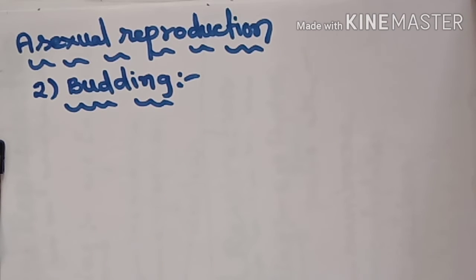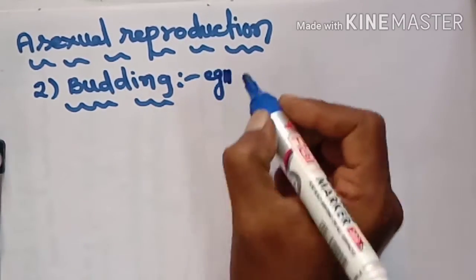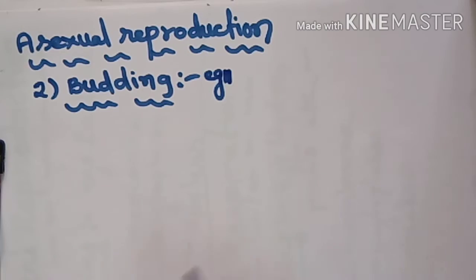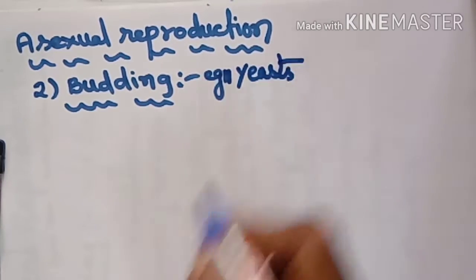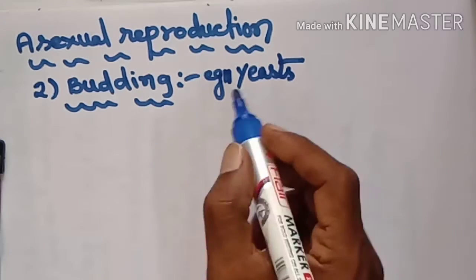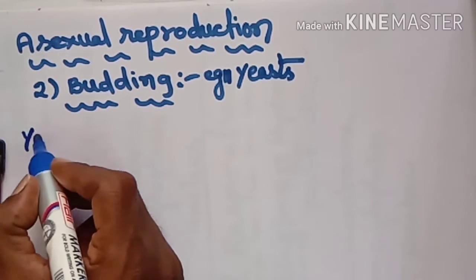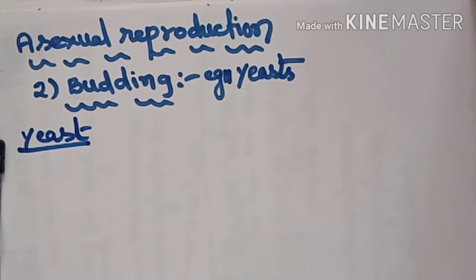Then how? I am going to explain with an example: when we observe yeast cells. In yeast cells, reproduction happens by the budding method. How? That we want to see. First, how is a yeast cell present when we observe it? The yeast cell is like this.